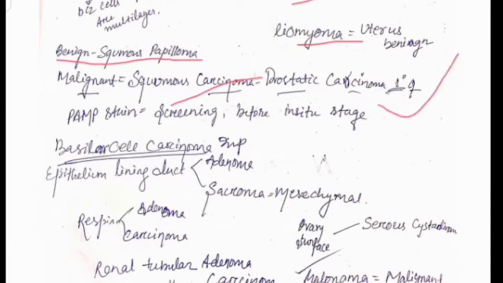Then we can diagnose by causing PAMP stain or screening before the in situ stage. To know the progression of the prostatic cancer, we do PAMP staining. Then what is basal cell carcinoma? Basal cell carcinoma is the carcinoma due to the epithelial lining, that is adenoma and the sarcoma. Adenoma is due to the adrenal gland benign tumor. Sarcoma is due to the mesenchymal tissue.